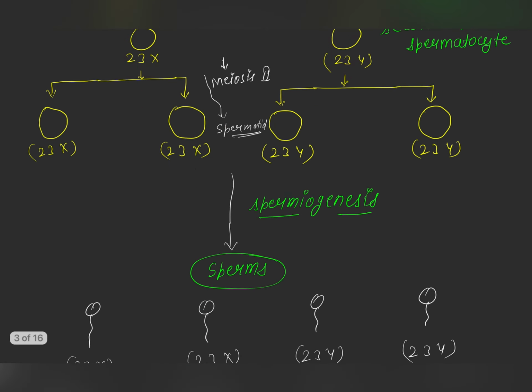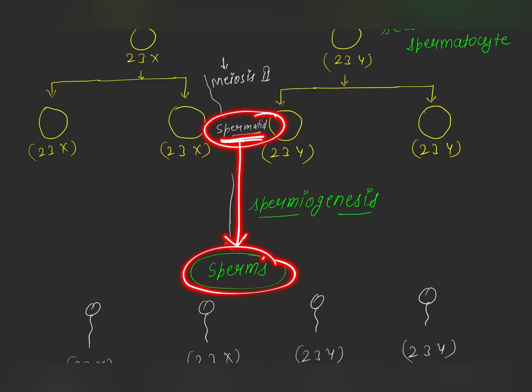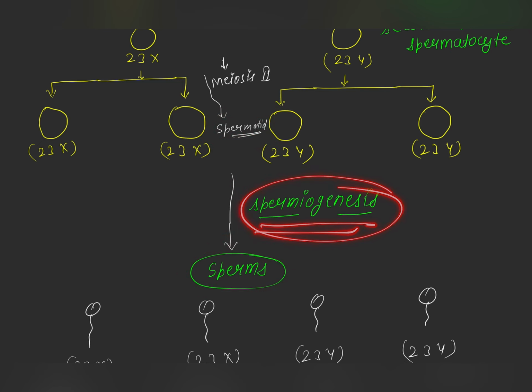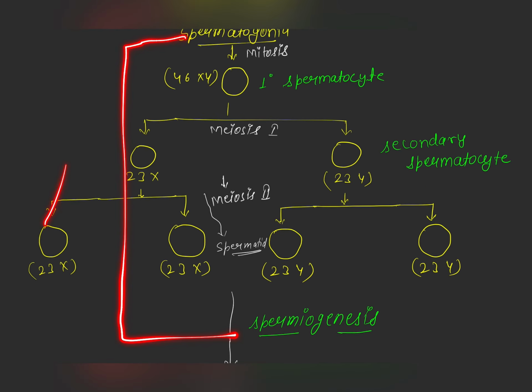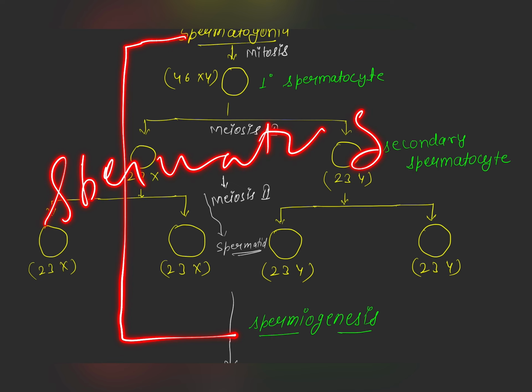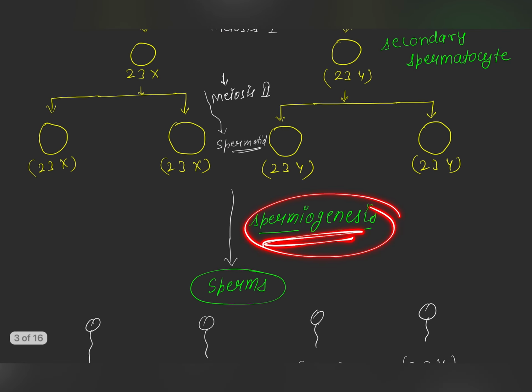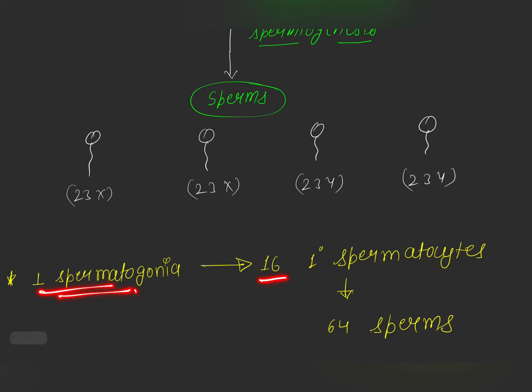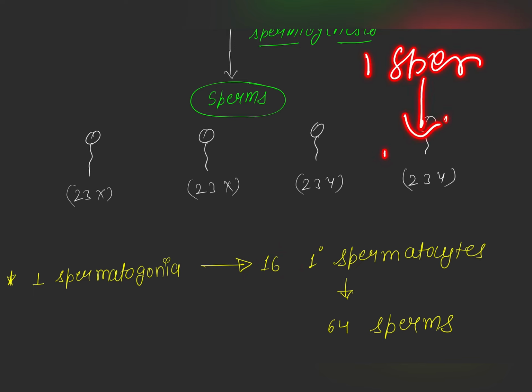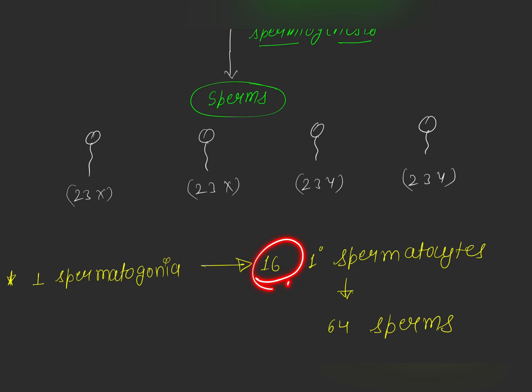Now, the process of conversion of spermatid into sperms is known as spermiogenesis, and the whole process from spermatogonia to the sperms is known as spermatogenesis. Now, one spermatogonia gives rise to 16 primary spermatocytes, and we also know that one spermatocyte gives rise to 4 spermatids or 4 sperms. So 16 into 4 equals 64 sperms.